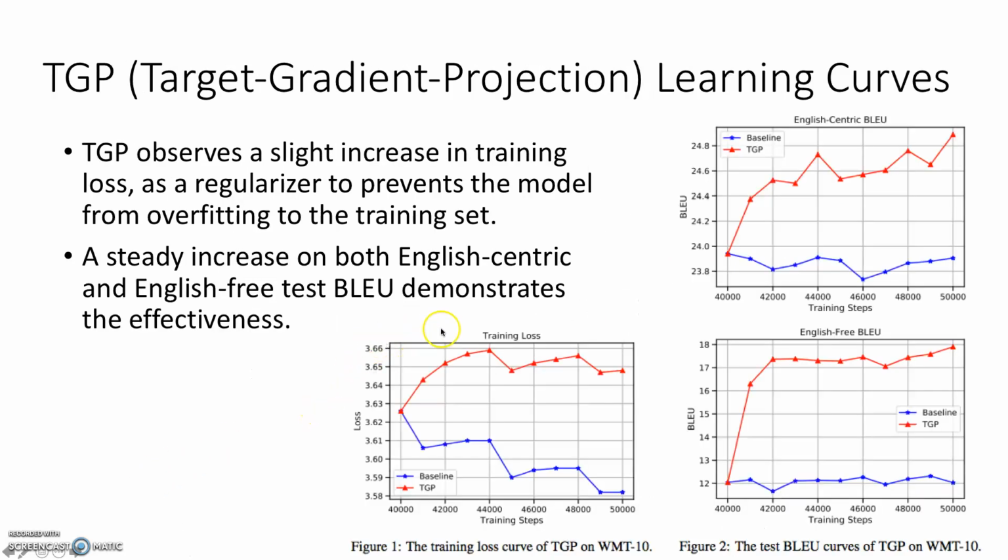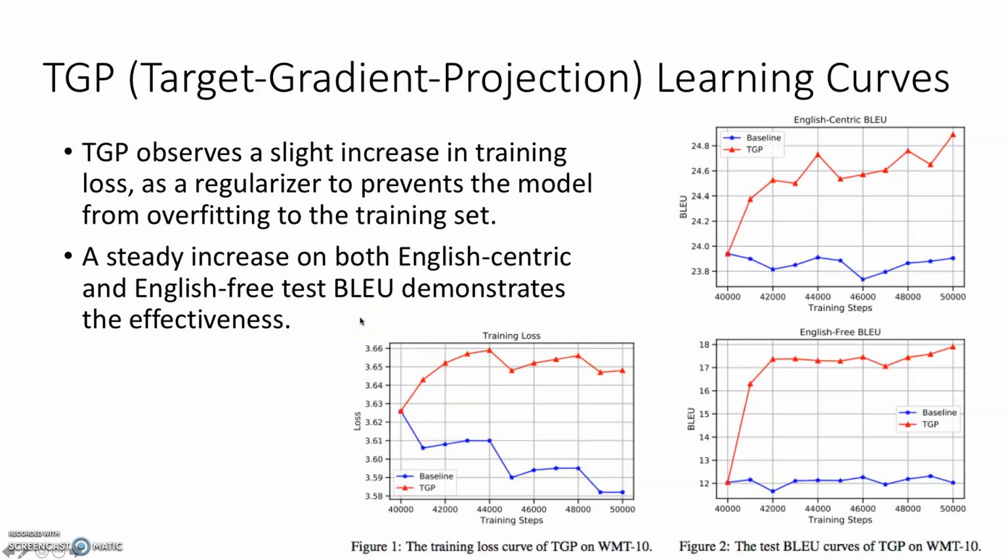Here we can see some interesting learning curve plots from the TGP method. The TGP will start training from the 40K checkpoint of the baseline model, and then do an additional 10,000 steps of TGP training. For these 10,000 steps, compared to the baseline model, which sees a gradual decrease of the training loss, we actually see a gradual increase of the training loss.